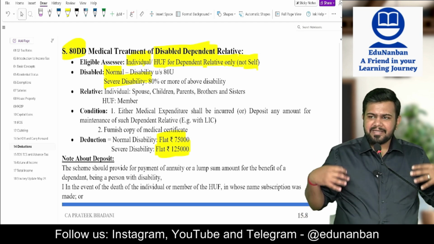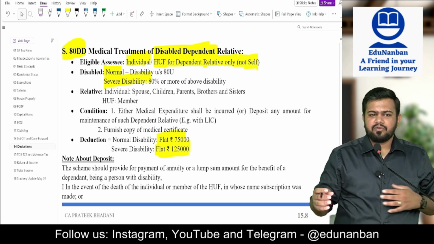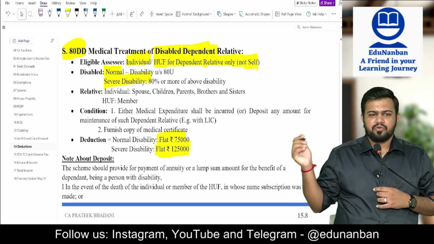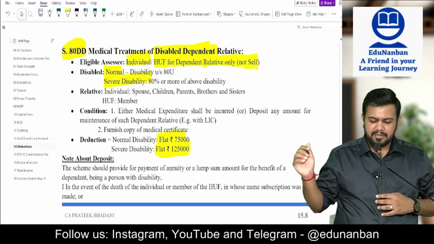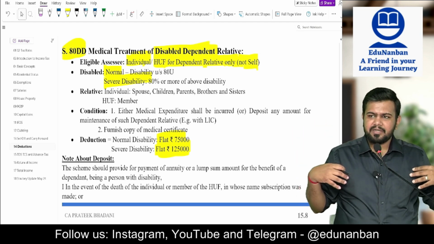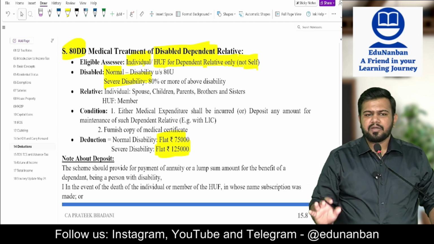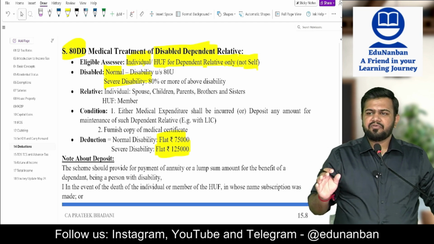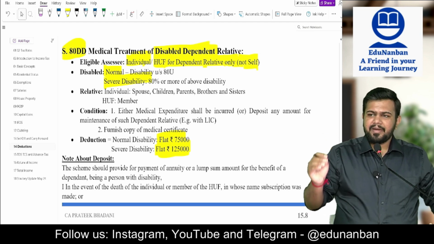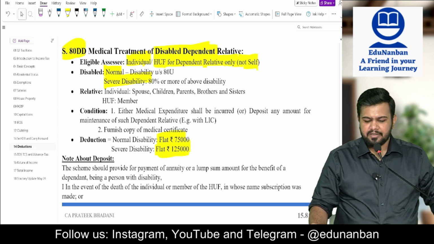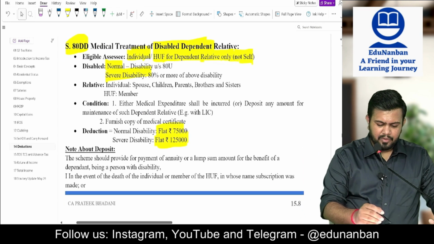So if I myself am disabled, then what can I do? I can claim deduction in 80U. I need not come to 80DD. If I myself am disabled, then I will go to 80U. I will not come to 80DD. 80DD is for what? Disabled dependent relative. Now who is a relative?